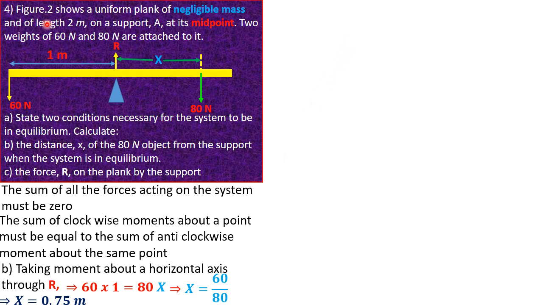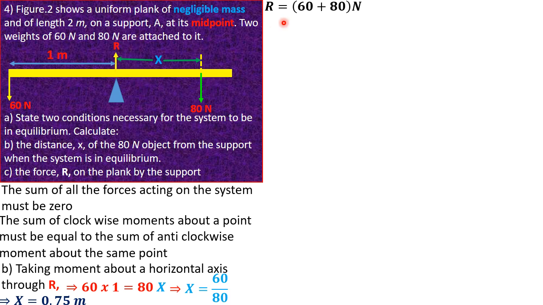So that's it. The next part is that we should get the force R on the plank by the support. This is when we need to use the first principle I just stated, which simply means that the sum of all the forces acting on the system has to amount to 0. Let's draw a line. What this first principle is saying is that the sum of all the forces on the system must be 0. It therefore means that in practice, the sum of the upward forces must equal the downward forces, or the left forces have to equal the right forces. But we don't have left and right forces here. We only have upward and downward forces.